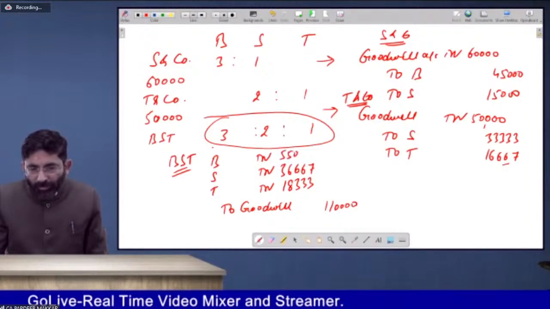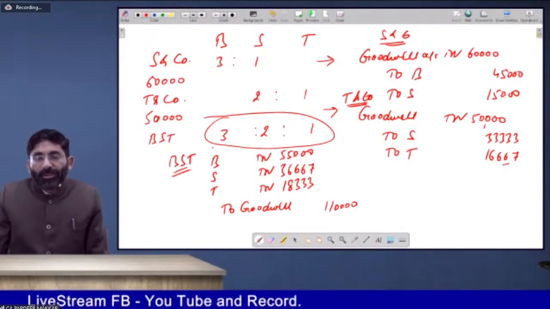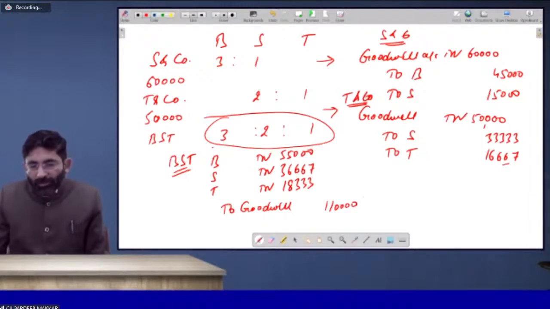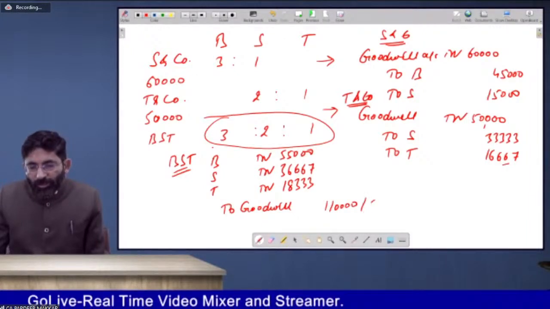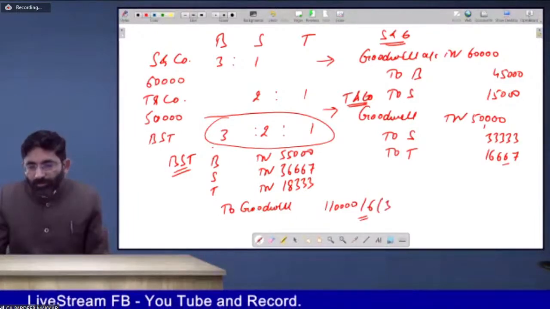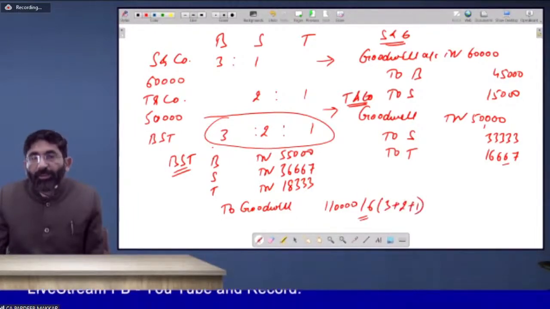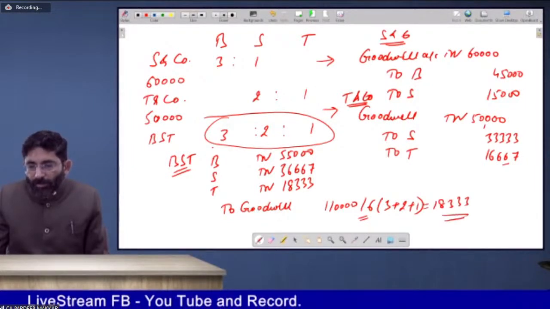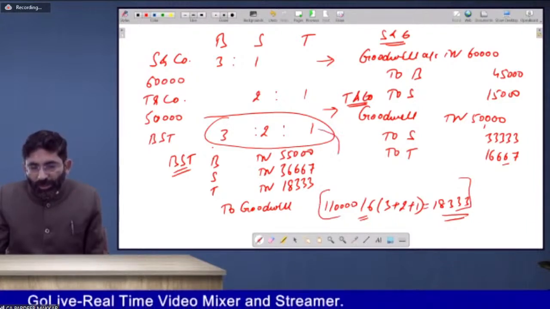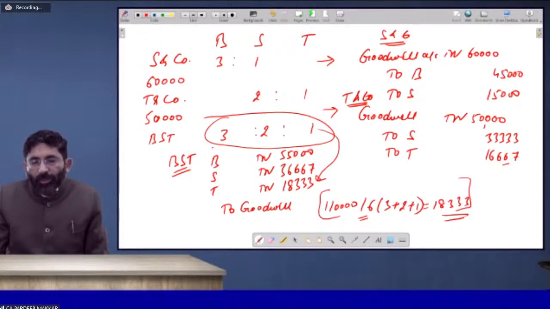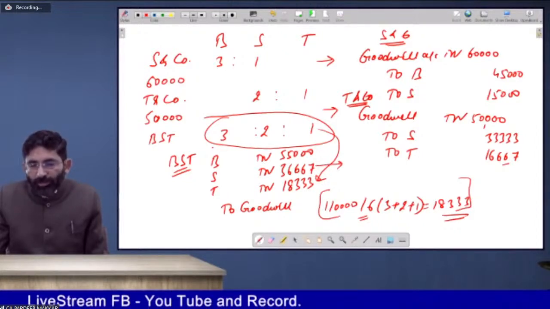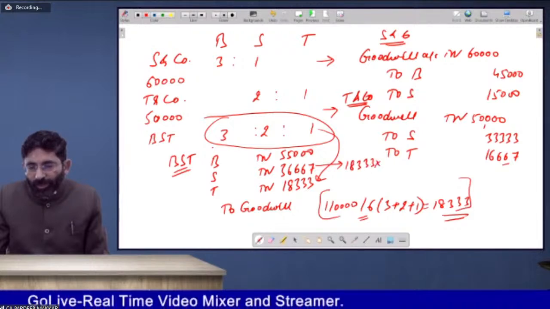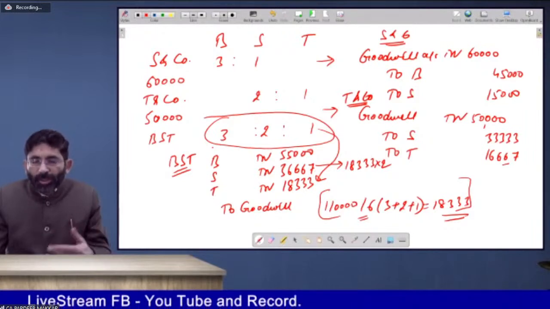Do you know how I have calculated it within minutes? There's no need of using too much calculator. What I have done, I have divided 1,10,000 by 6, that is 3 plus 2 plus 1. That I have done on the calculator. It comes to 18,333. Then it is obviously 3:2:1, so it is equivalent to T. When I have to calculate S, I just multiply it by 2. 18 into 2, 36.